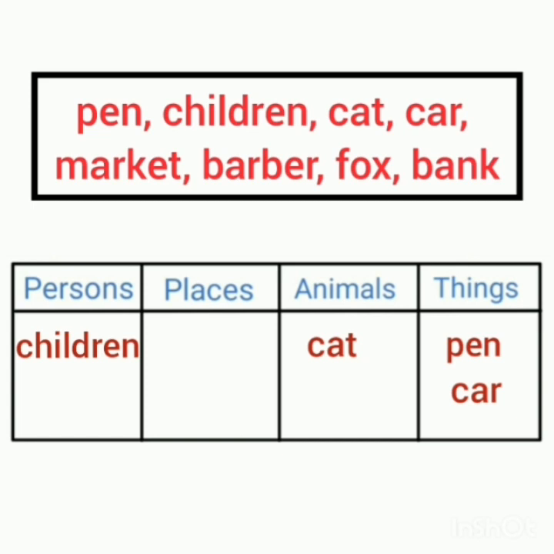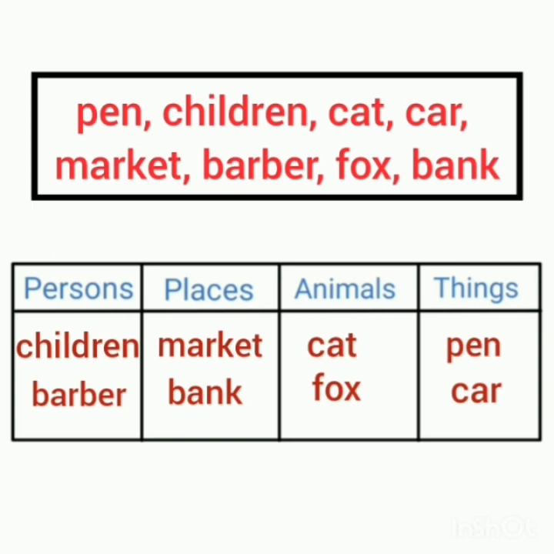Next, market. Market is the name of a, yes, place, so it comes under places. Next, barber. Barber is the name of a person, so it comes under persons. Next, fox. Fox is an animal. And last is bank. Bank is the name of a place. So it comes under places.